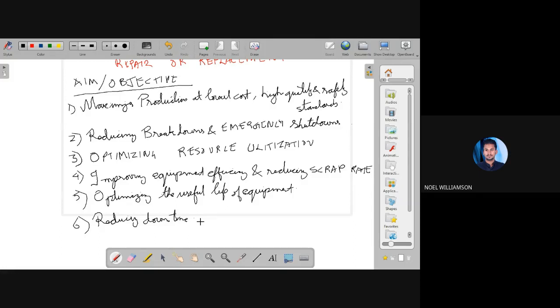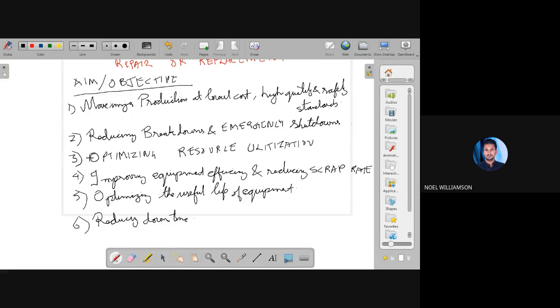Then reducing the breakdown and emergency shutdowns. Then optimizing the resource utilization. Later, improving the equipment efficiency and reducing the scrap rate. Next, optimizing the useful life of the equipment. And finally, reducing the downtime.